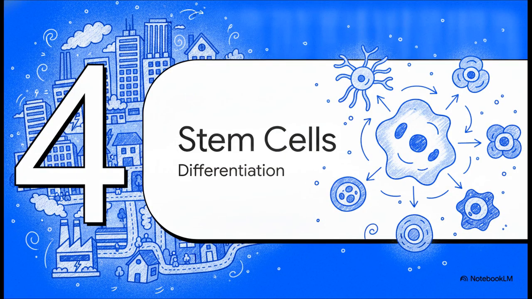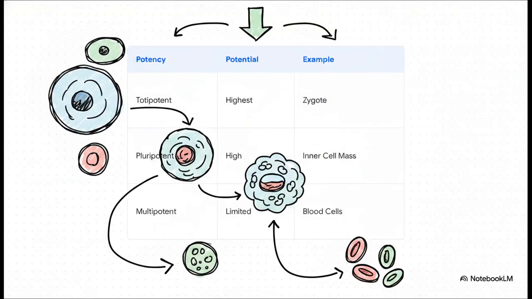Finally, we reach Section 4, Stem Cells and Differentiation. Welcome to the cellular job market. A city isn't just made of concrete buildings and electricity, right? It relies on specialized workers. Well, inside the body, unspecialized stem cells exist in this really strict hierarchy based on their potency, which is just a fancy word for their ability to differentiate into other cell types.